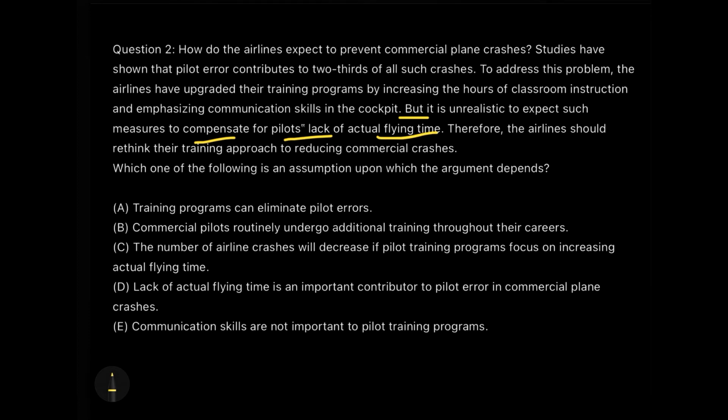So what is the conclusion here? Therefore, conclusion indicator: the airlines should rethink their training approach to reduce commercial crashes. This is the real conclusion, guys, that the training program or the training approach should be changed for reducing these commercial crashes. This is the conclusion.